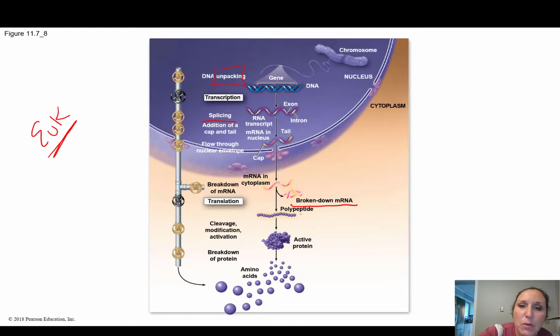Before we translate it, once we make a polypeptide, we can modify it, right? Or we can break it down. We can cut it into pieces and get rid of it if we don't need it anymore. So these are all of the processes of regulating gene expression in a eukaryotic cell.